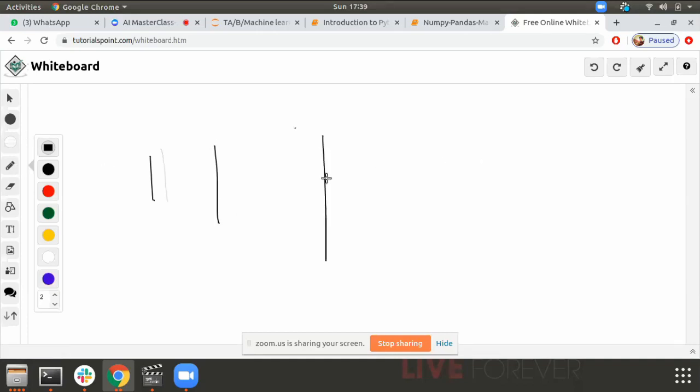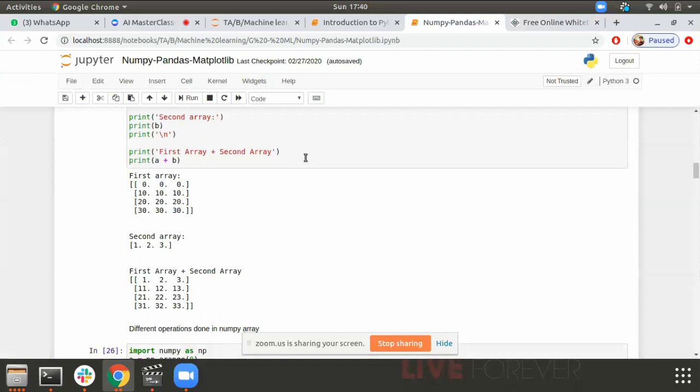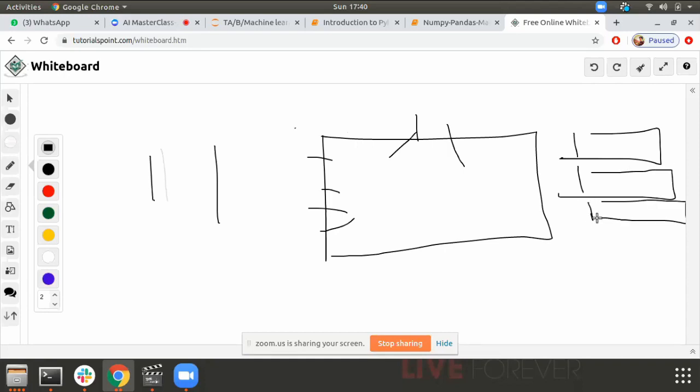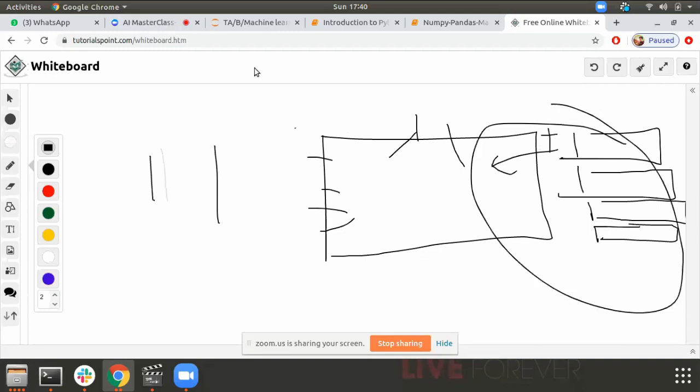What we had was an array of 4 by 3. We had 4 rows and 3 columns. And we had another array of 1, 2, 3, a single row and 3 columns. So this array broadcasted itself, and then it got added to the other array. In very layman terms, that is what broadcasting is. Got it?